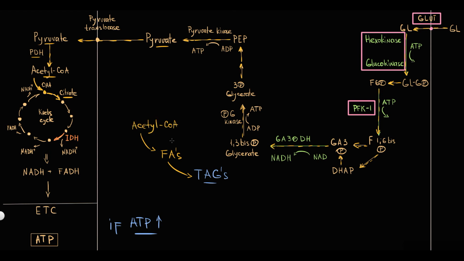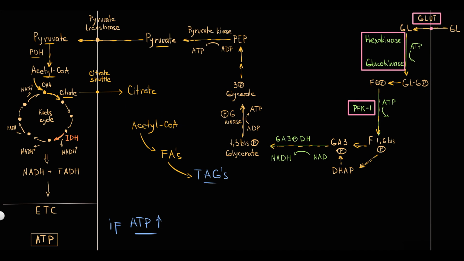So somehow acetyl-CoA has to be delivered from the mitochondrial matrix into the cytosol. And the problem is that mitochondrial membranes do not have any transporters to deliver acetyl-CoA from the mitochondrial matrix into the cytosol. So acetyl-CoA cannot cross the mitochondrial membrane. But the substance that can cross the mitochondrial membrane is citrate, because mitochondria have the so-called citrate shuttle, and citrate, through the citrate shuttle, leaves the mitochondrial matrix and enters the cytosol. In the cytosol, citrate is cleaved into oxaloacetate and acetyl-CoA, and now acetyl-CoA can be used in fatty acid synthesis.